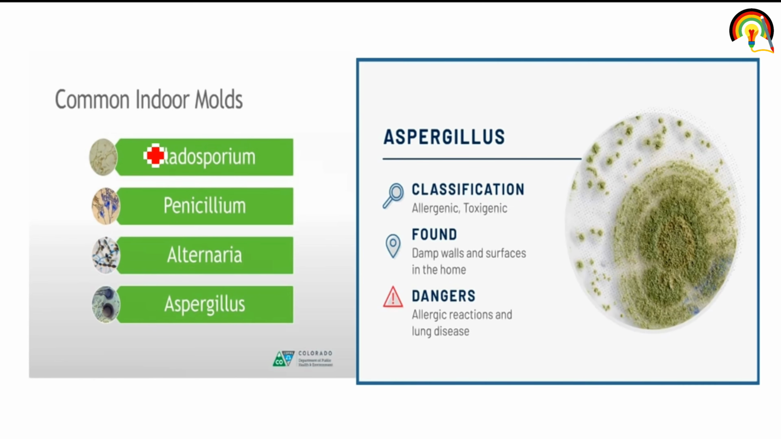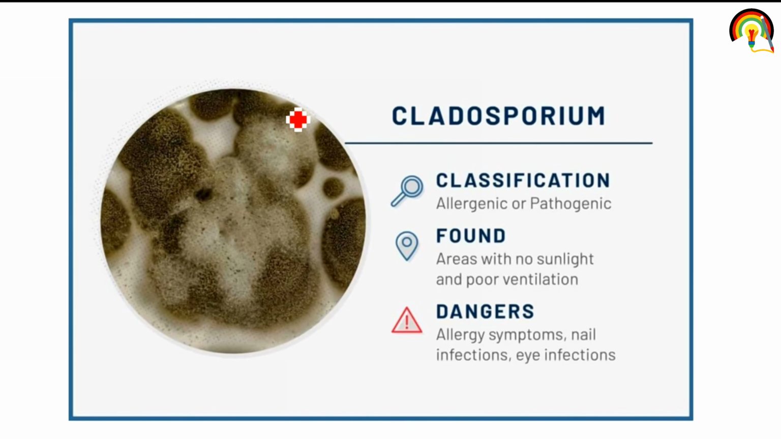Common indoor molds are Cladosporium, Penicillium, Alternaria and Aspergillus. Aspergillus looks like this under the microscope. Classification: allergenic and toxigenic, found on damp walls and surfaces in the home. Dangerous conditions: allergic reaction and lung disease. Next one is Cladosporium. It is allergenic or pathogenic in nature, found in areas with no sunlight and poor ventilation. Dangers: allergy symptoms, nail infection and eye infection.